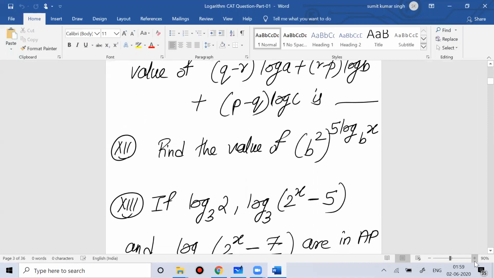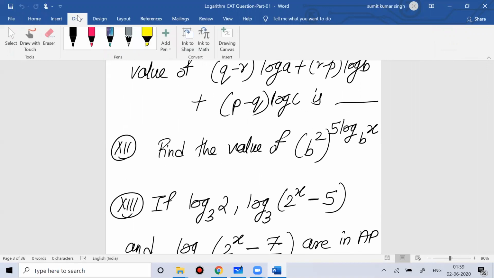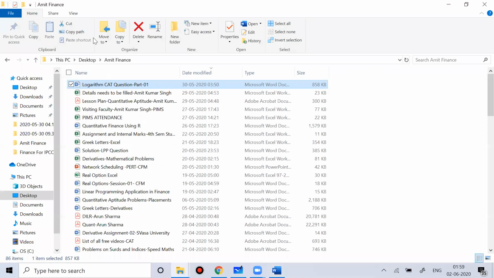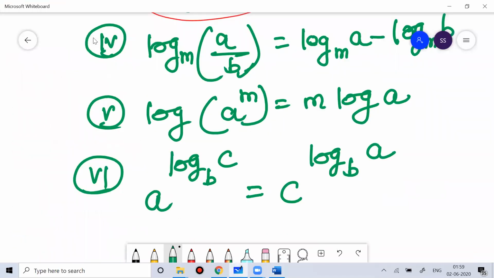So if you see this question, it is like b square 5 log base b a. If you want the answer for this question, you need to know the property. What is that property? I told you. This is not so important for your CA foundation. Based on this property, better not to expect a question. But in the worst case, if any question comes, I'm doing that for you also.